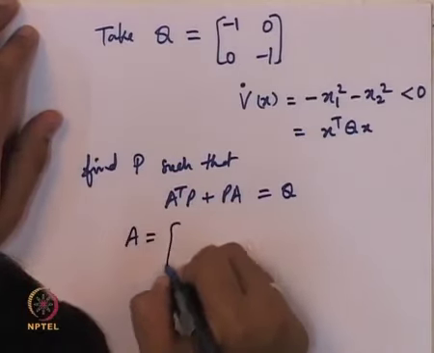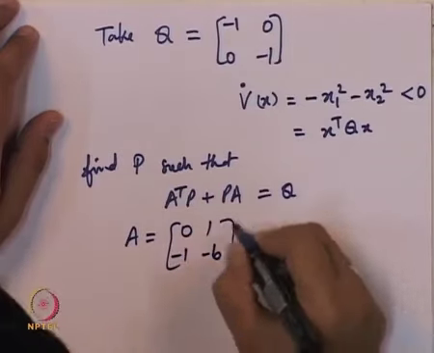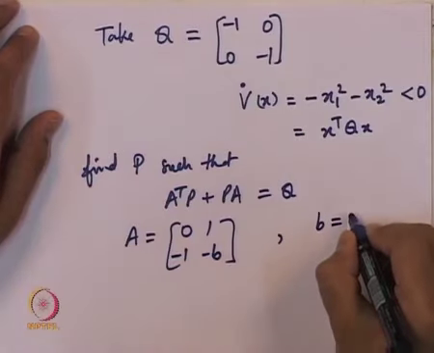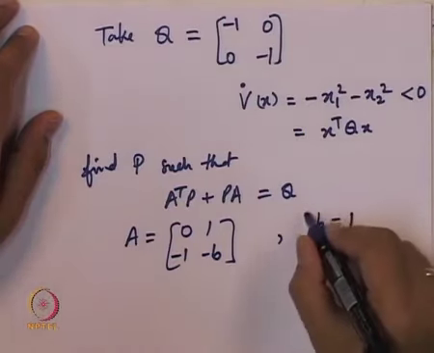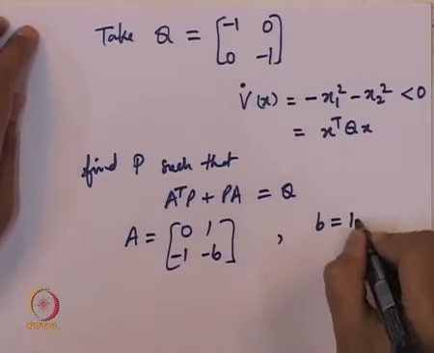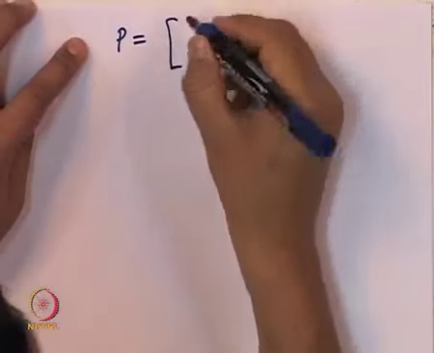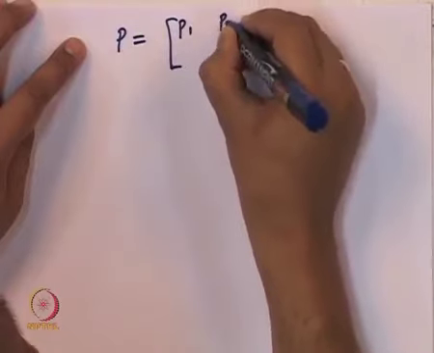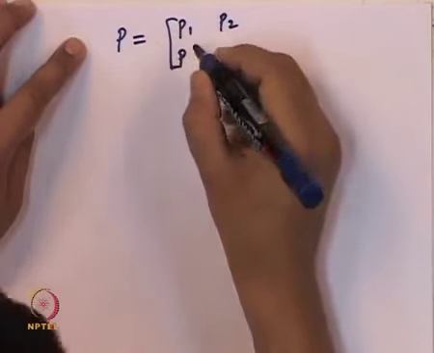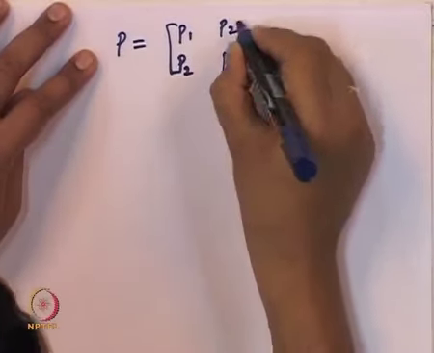So notice that A was equal to 0, 1, minus 1, minus B. For the purpose of solving, we could take B equal to 1. This is the rate at which energy decreases due to friction, and this is required to be positive. So we have taken B equal to 1. What do we get by solving for P? We will assume P has these entries P1, P2. P is a symmetric matrix, hence this entry is also equal to P2, and P3.